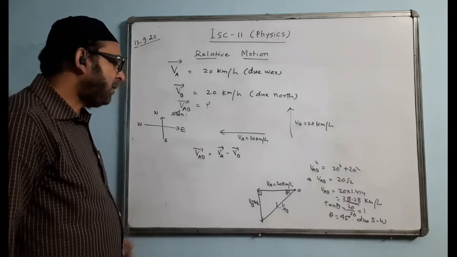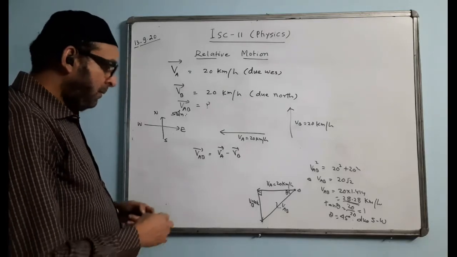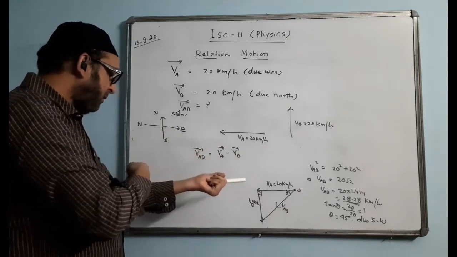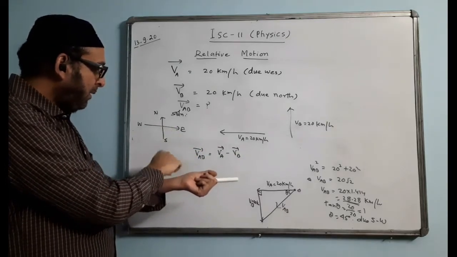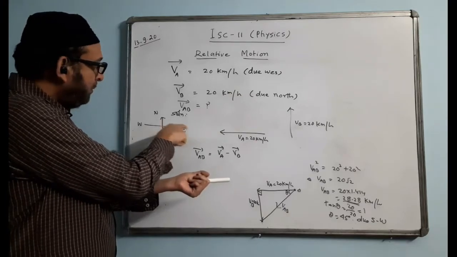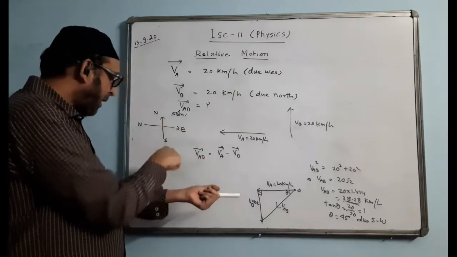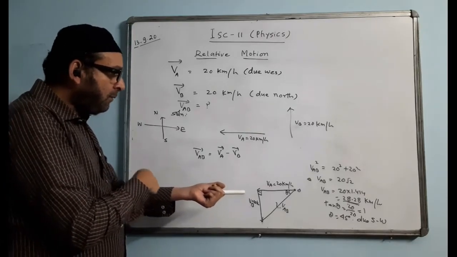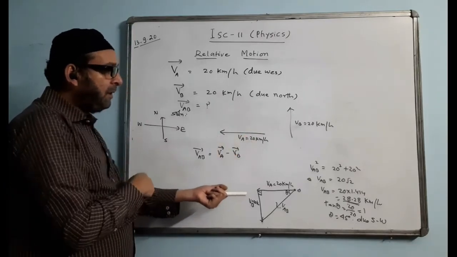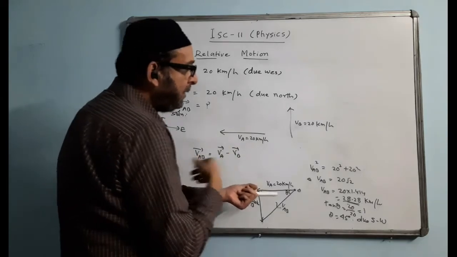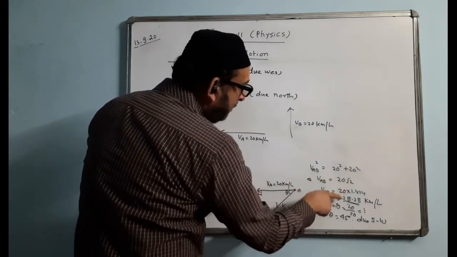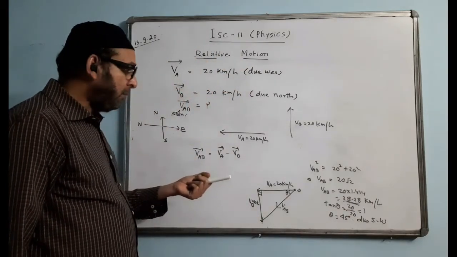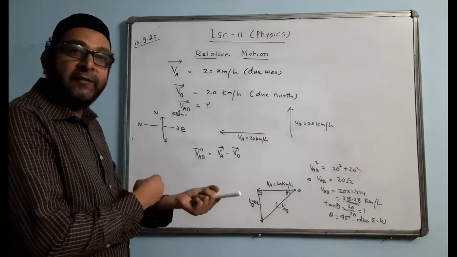One practical situation here. Suppose there are crossroads like this. Car A is moving towards west, car B is moving towards north. The person will be over here, in car B. When he looks at car A, its actual velocity was 20, but it will appear a bit faster to that person. It will appear to have a velocity of 28.28 km per hour. And the direction will also look different.